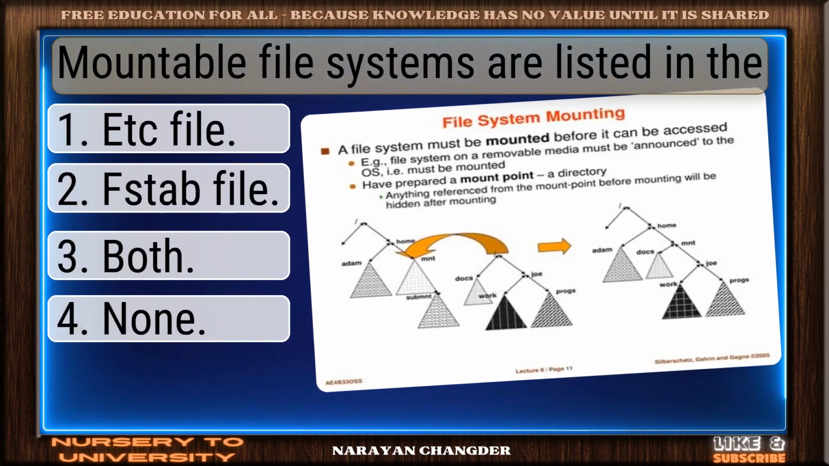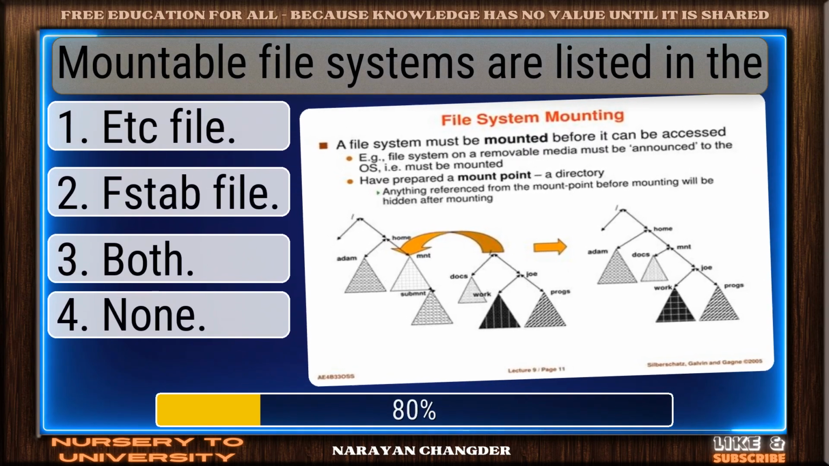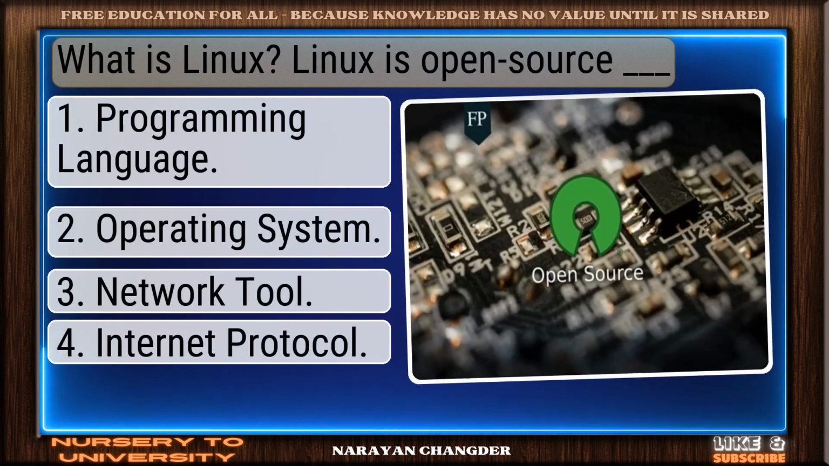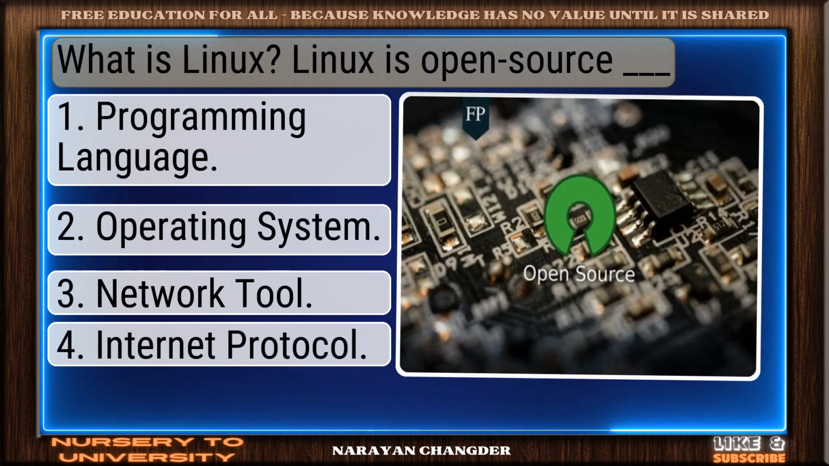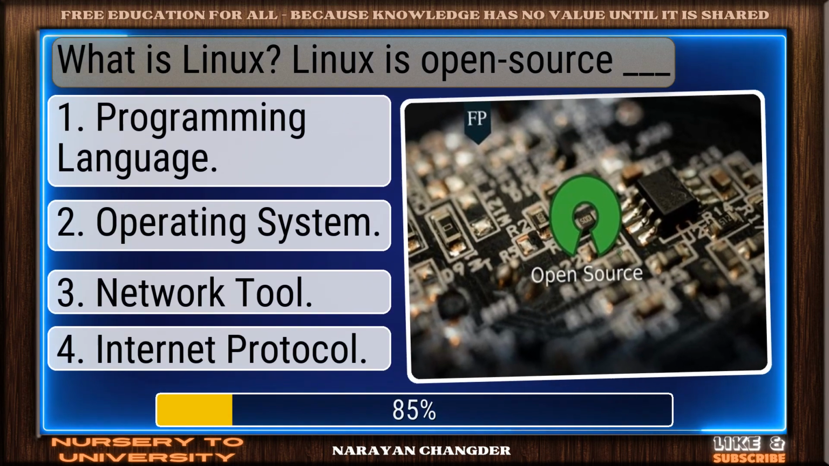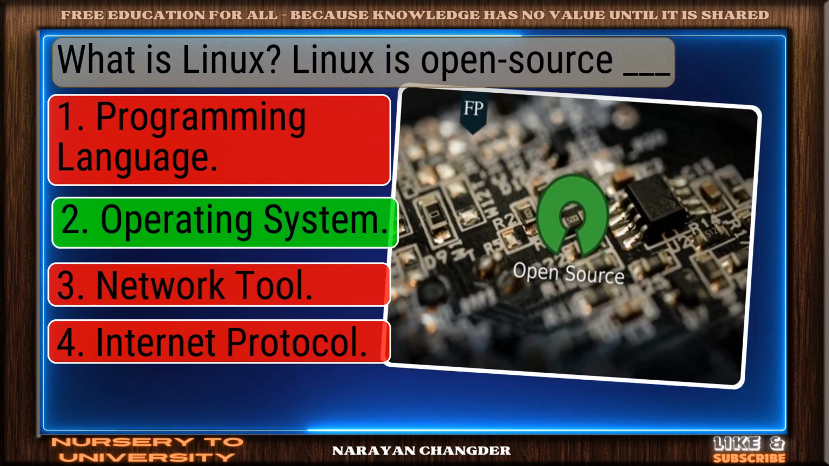Question number 15. Mountable file systems are listed in the? Well done. Both is the right choice. Question number 16. What is Linux? Linux is open source dash. You got it. Your choice, operating system, is right.